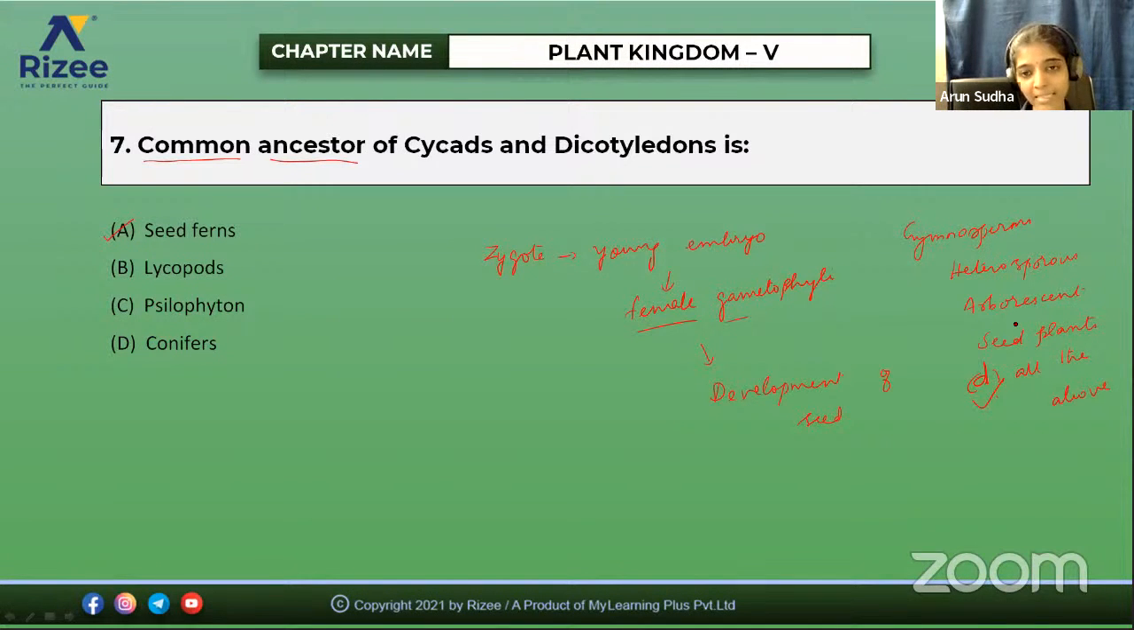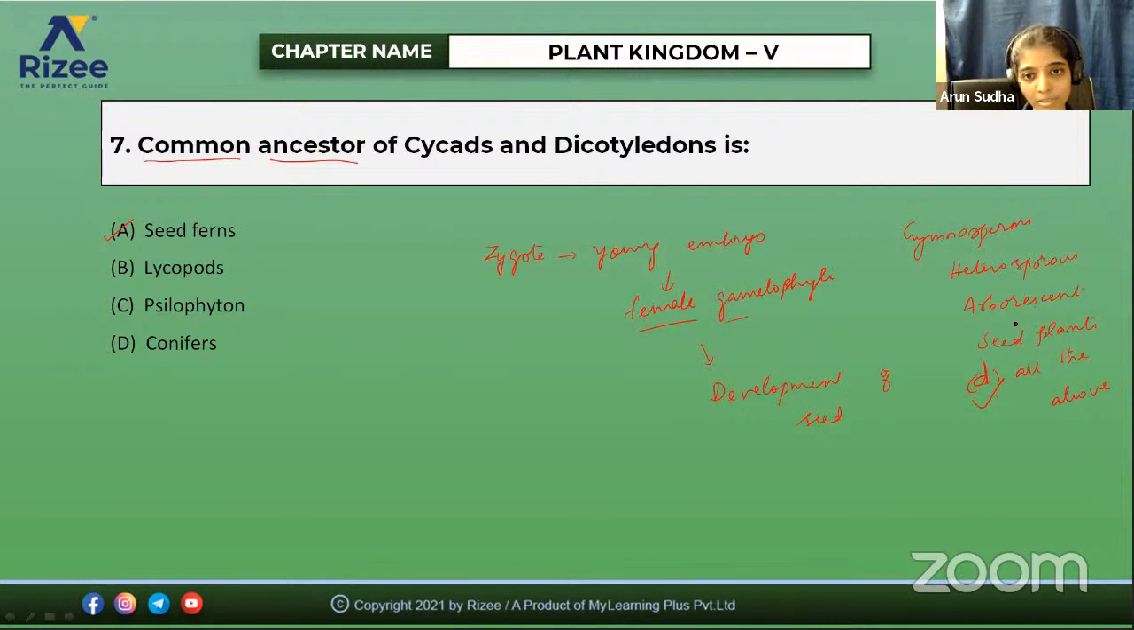That is, they lack vessels. Though they have vascular tissues, there are no vessels in the xylem. And also they lack fruits. There occur no fruits; only seeds are present in gymnosperms. And also they lack companion cells. Though phloem is present, the companion cells are absent in gymnosperms. So all the above is the correct answer.